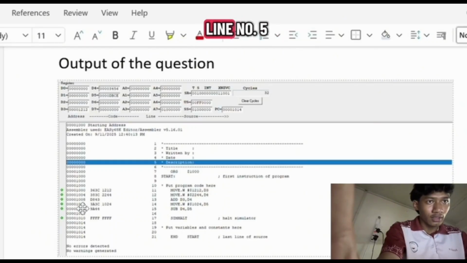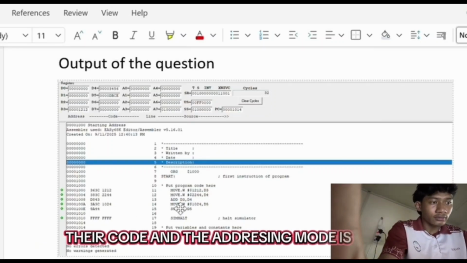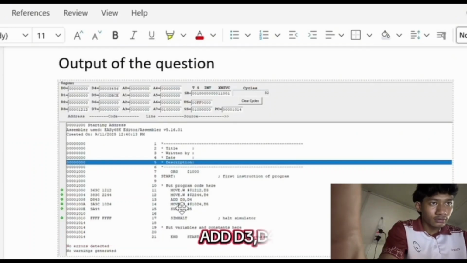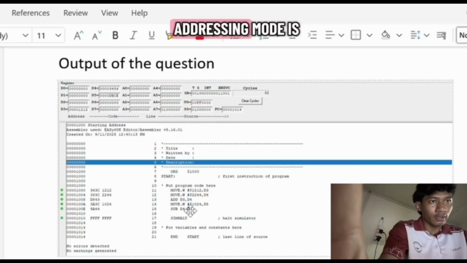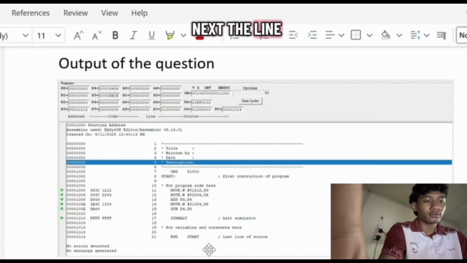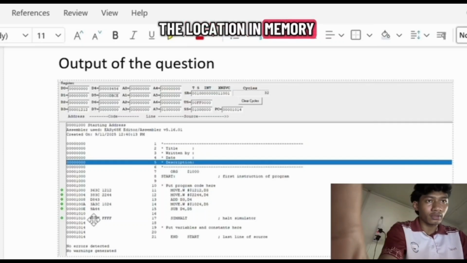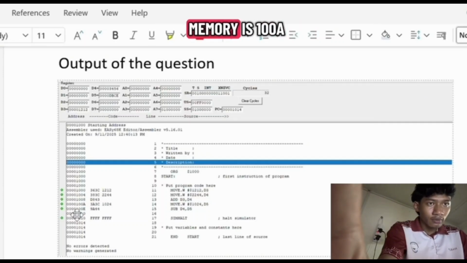So the next line, number 5, at 1008, has the code D843, and the addressing mode is add D3, D4. The type of addressing mode is register direct addressing. Next, line number 6, the location in memory is 100A.